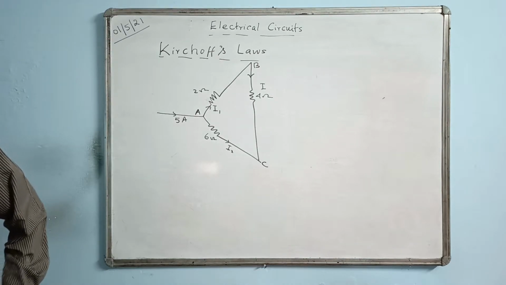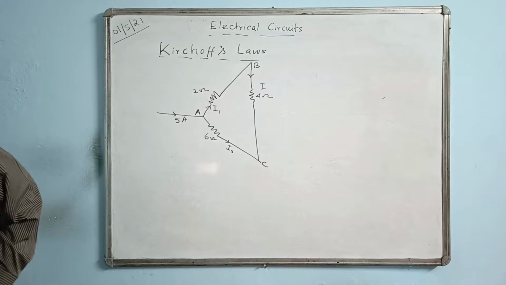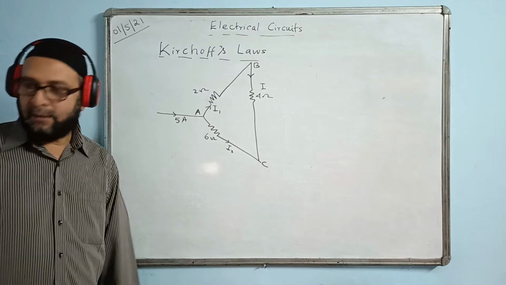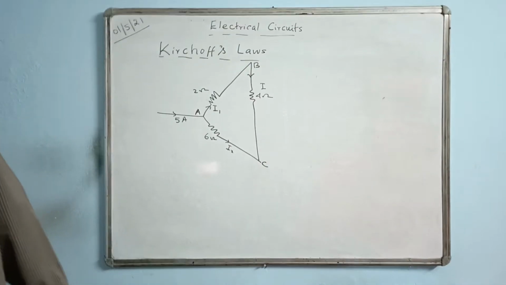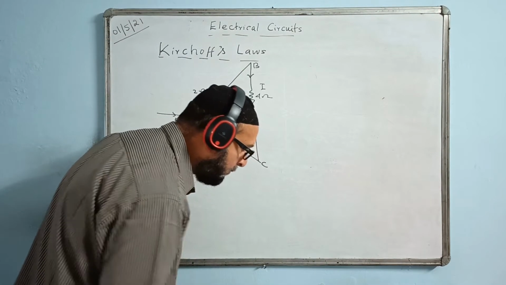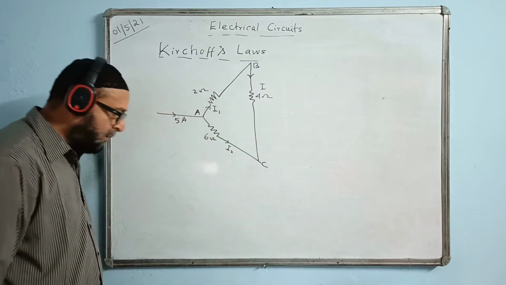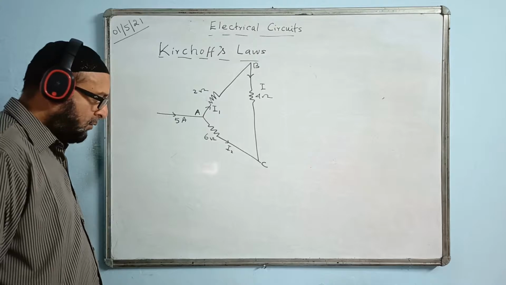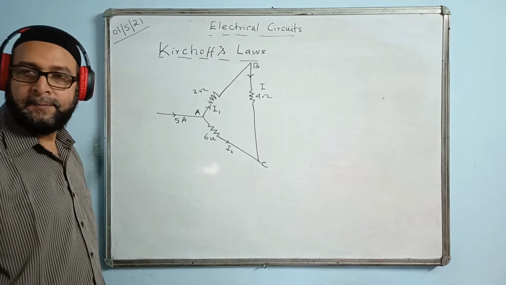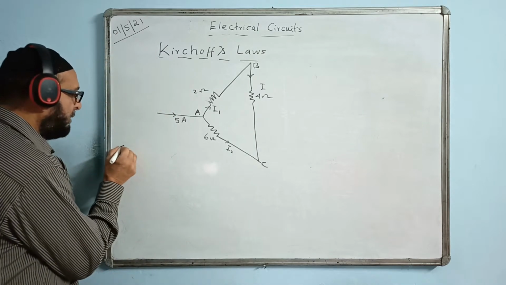Using Kirchhoff's law, find the current I flowing through the 4 ohm resistor. Okay, so that is the question. Now we'll see the answer. Solution.